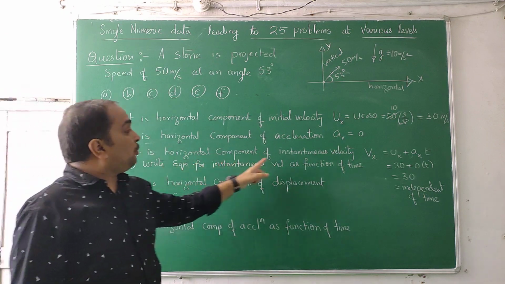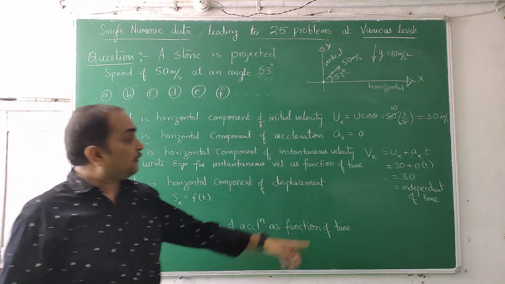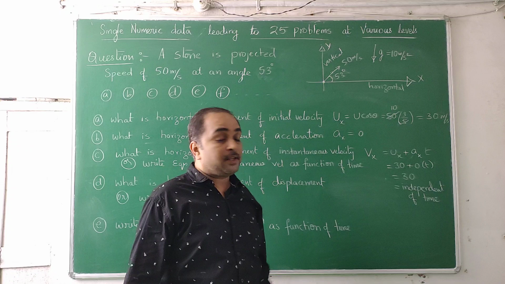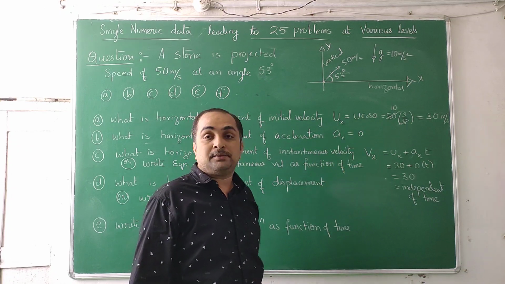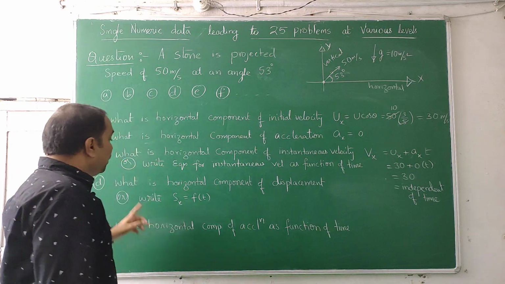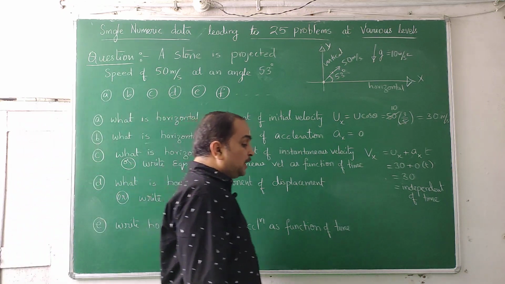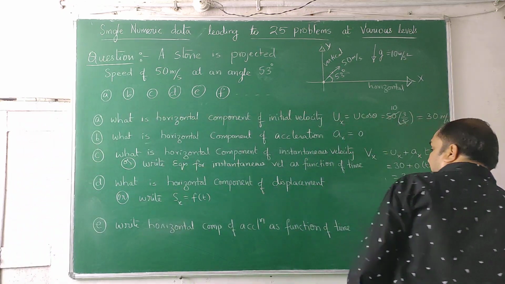What is the horizontal component of instantaneous velocity? Vx, because x is horizontal for us. ux plus ax t. ux you already found out, ax you already found out, substitute. Independent of time. Similarly, what is the horizontal component of instantaneous displacement, or displacement at any instant?